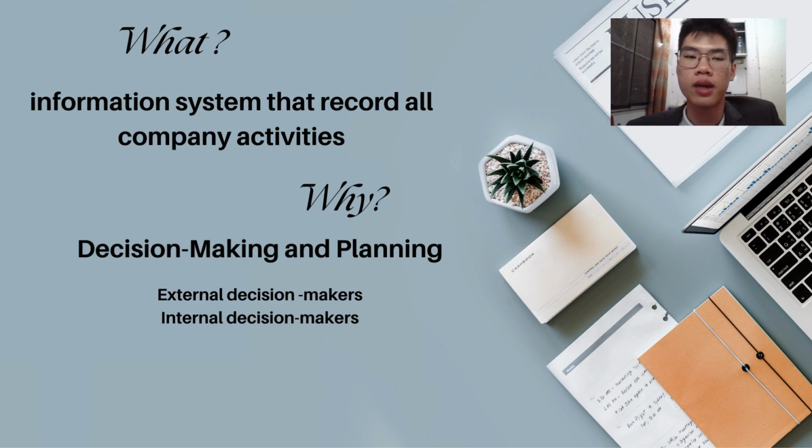Today, I and my teammate are going to give a presentation about the ratio between Capital A Berhad and Asia Brand Berhad. Before we start presenting the topic, we need to know what a financial report is. It is an information system that records all company activity, and this is important for a company to have the external decision makers such as investors and internal decision makers such as management and executives to assess the financial health and performance of a business.